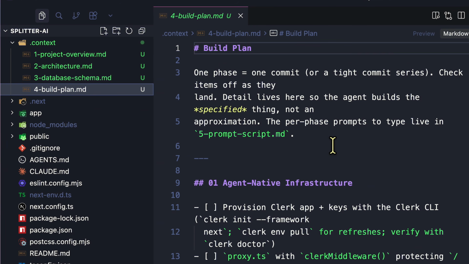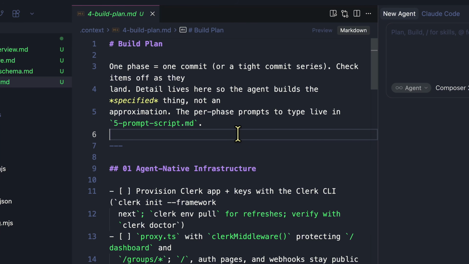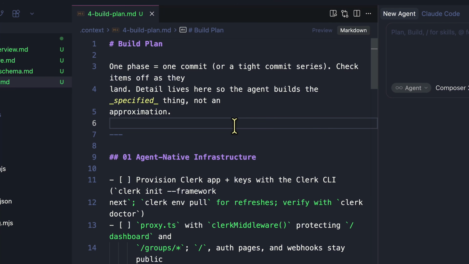Lastly, the file is build plan. Now this specific file is in fact the build plan. One phase, one commit, checkboxes. The agent always knows exactly what's next and what's already done even in a brand new session. For example, this is how we are going to build it. In this specific file, it's one phase, one commit, or a tight commit series. Check the items off as they land. This is what keeps a multi-week agent project from turning into soup or spaghetti code, because the agent always knows exactly what's next and what's already done, even in a brand new session.